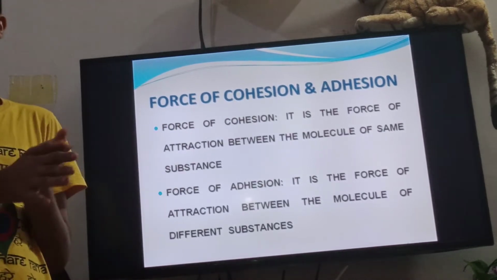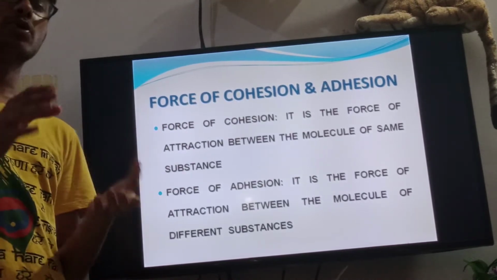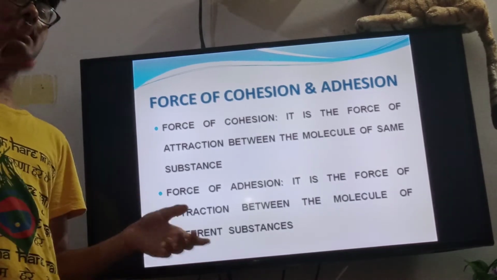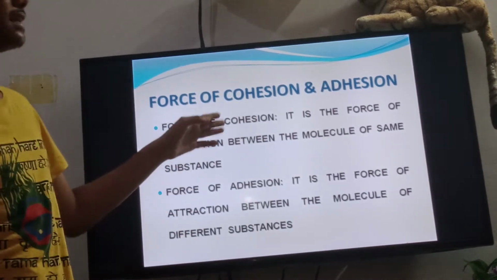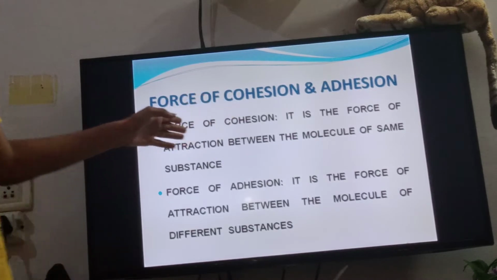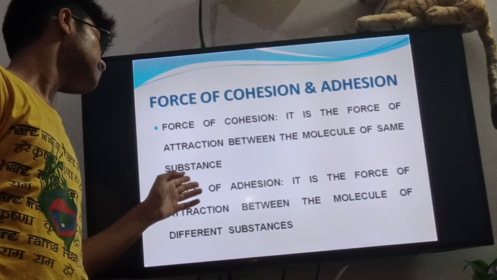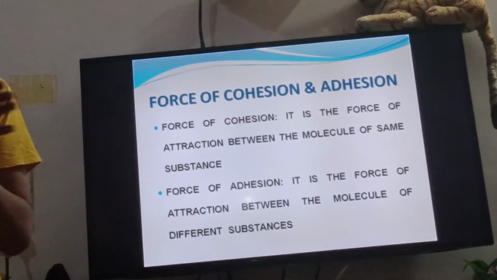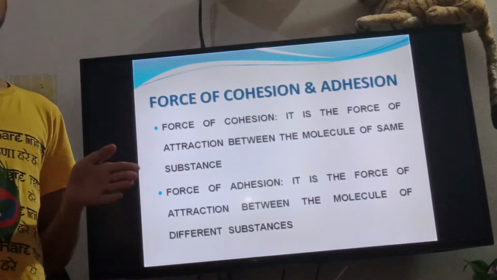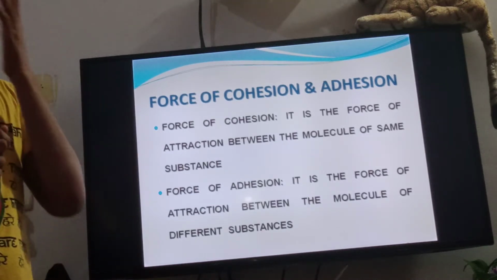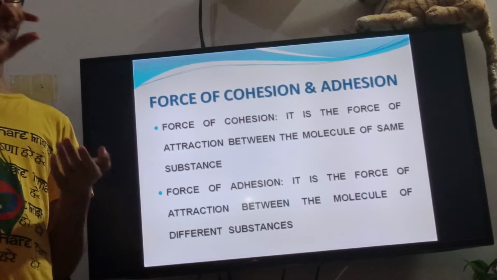So it is the force of cohesion, which is the force of attraction between the molecules of the same substance. Milk and milk have the same molecules, that's why they attract each other. Okay. So what is the force of adhesion? If you have seen Fevikwik and Fevicol, on that it is written adhesive.